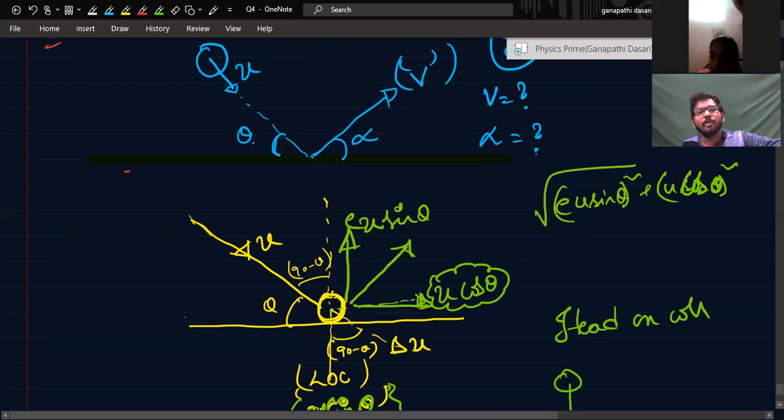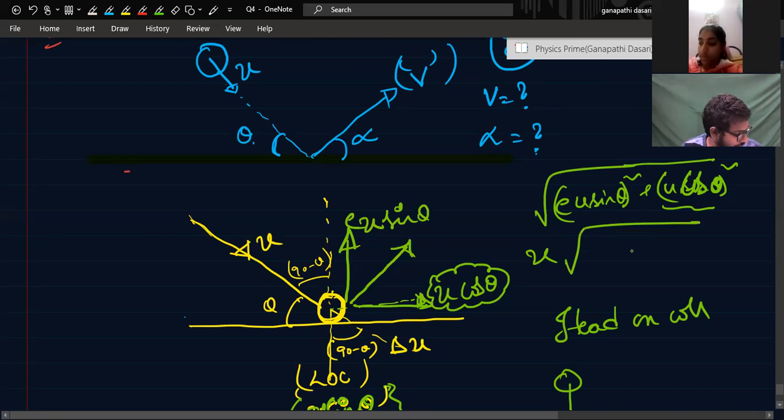Because the ball will have two velocities. One is perpendicular, one is parallel. The parallel one will change. The perpendicular one will remain the same. Perpendicular one is U cos theta whole square. Parallel one is E U sin theta whole square. Got it? After collision. Yes. Then what will be the magnitude? U under root of E square sin square theta plus cos square theta.